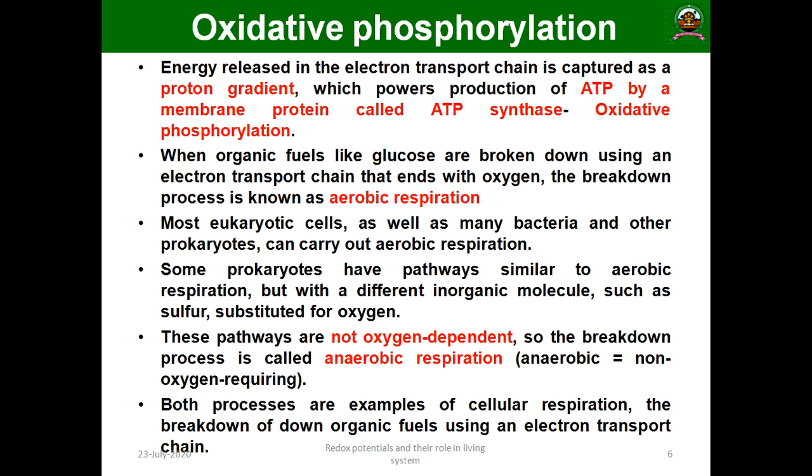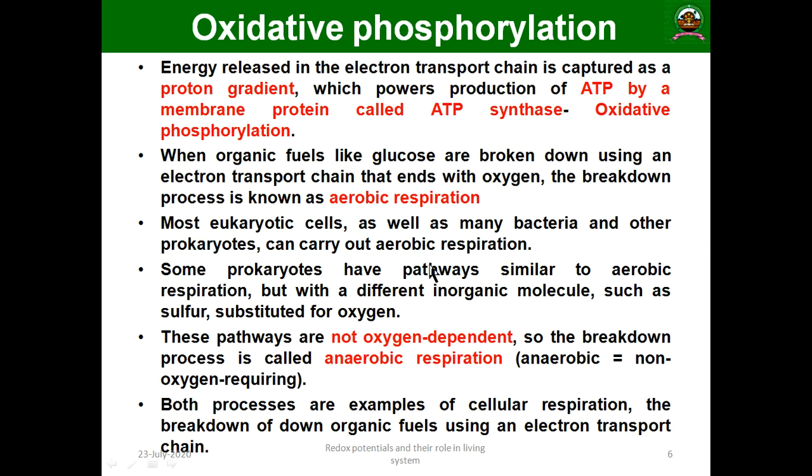When an organic fuel like glucose is broken down using an electron transport system with oxygen as the terminal electron acceptor, and finally produces ATP, that process is known as aerobic respiration. This is commonly present in many organisms.